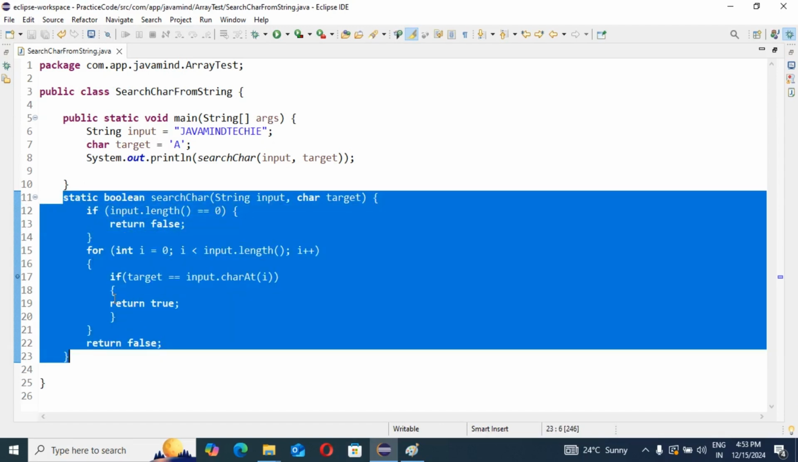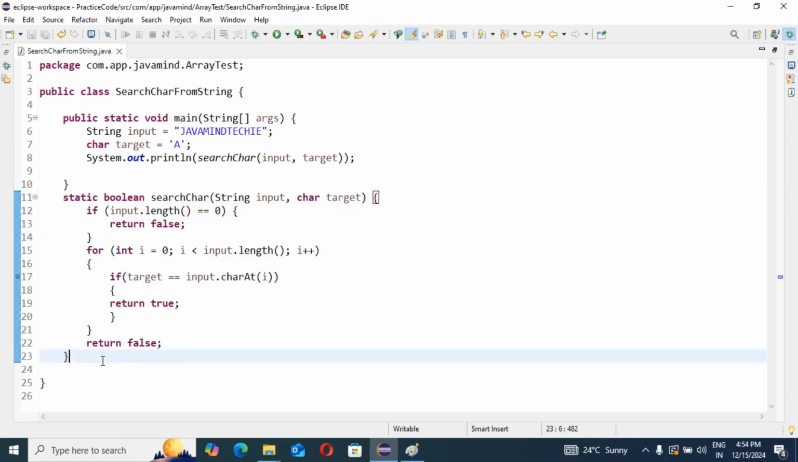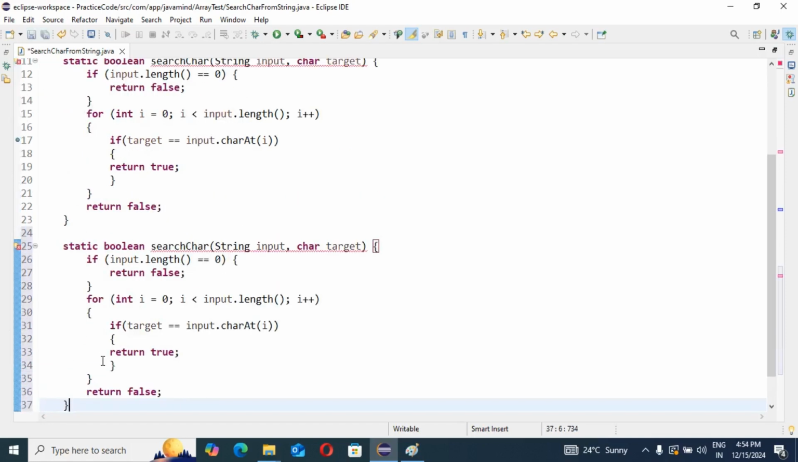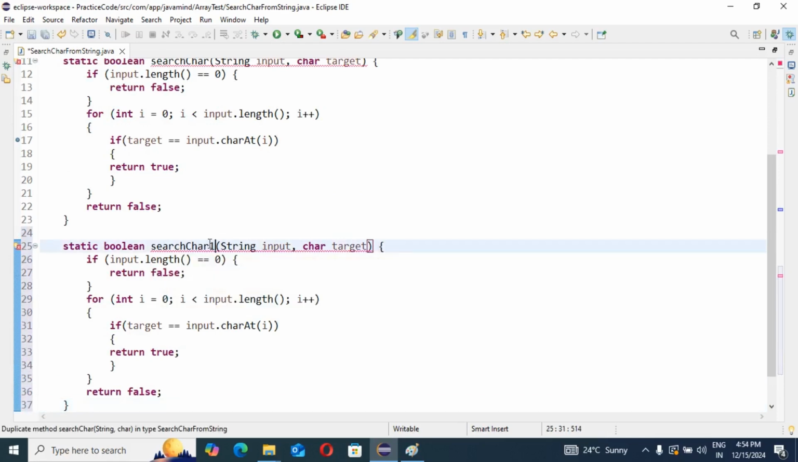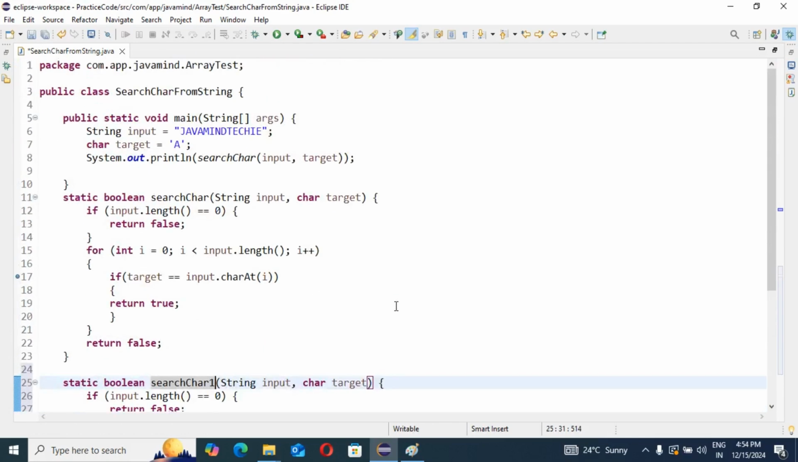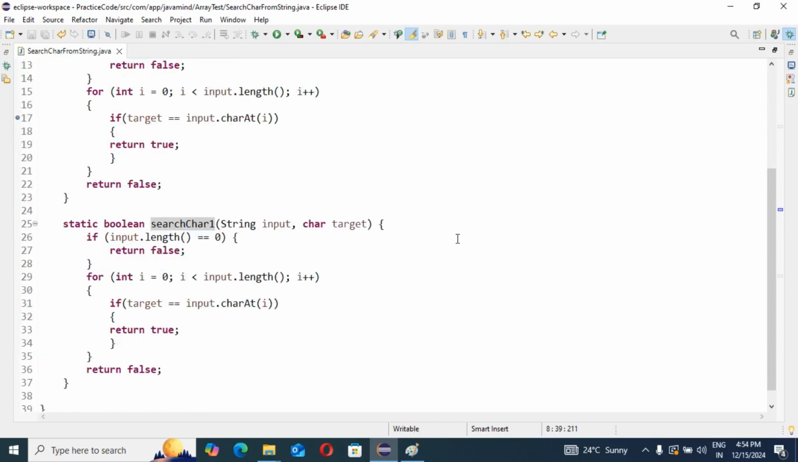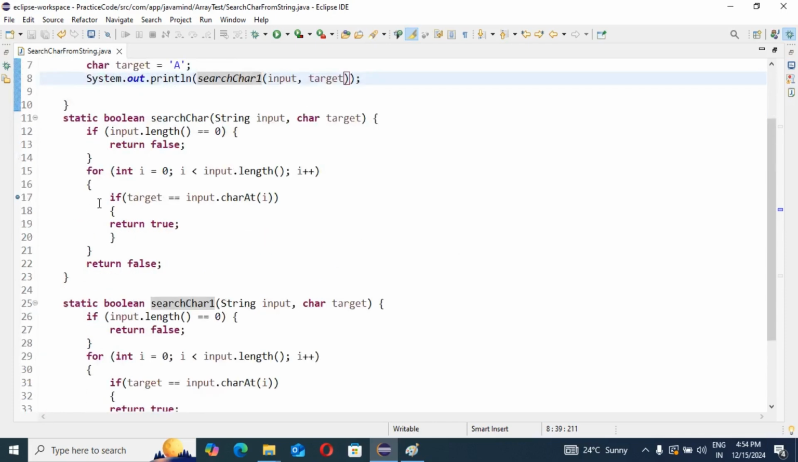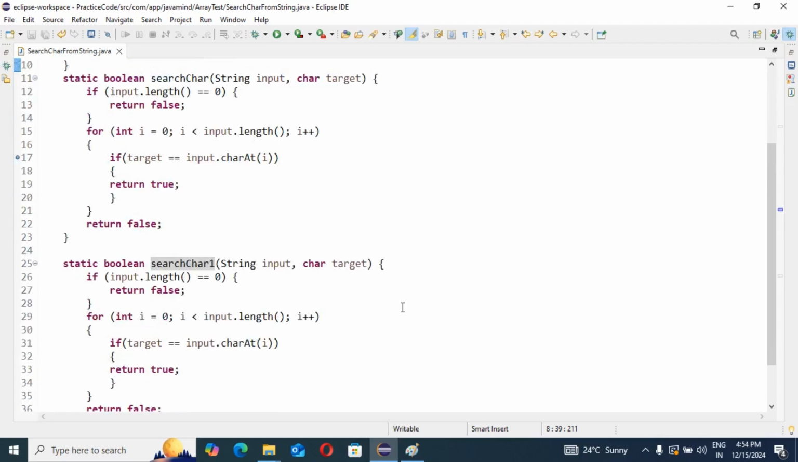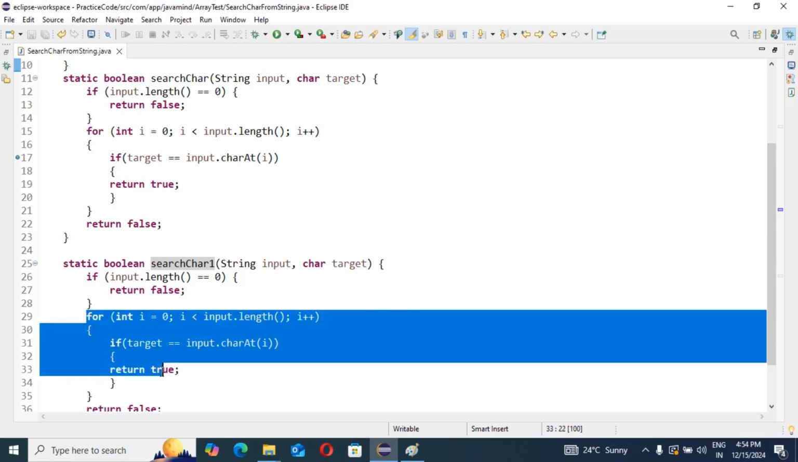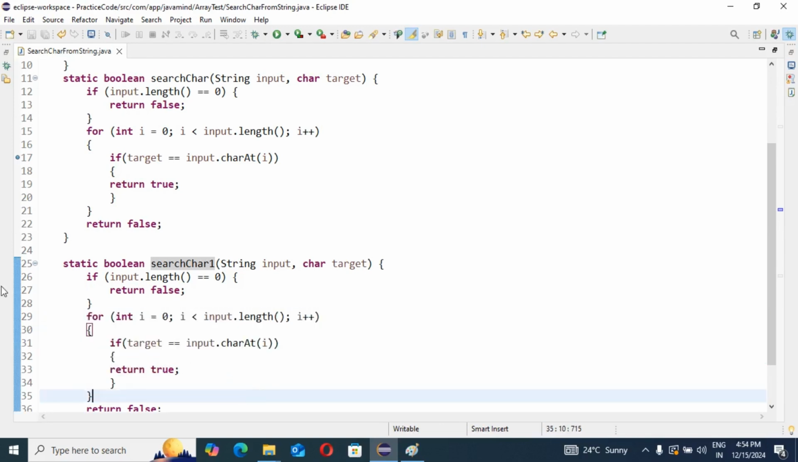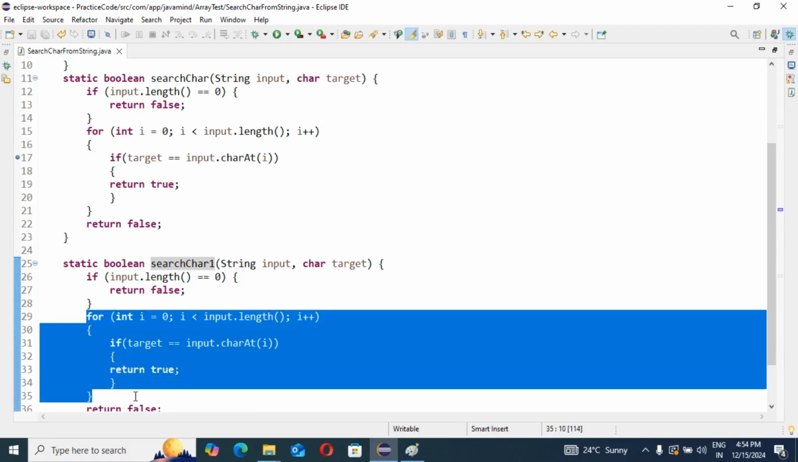Copy this. Come here. Paste. And changing the name of this method. Okay, I am calling this method. But I will make some modification, because this time I have used a normal for loop, but this time I am going to use an enhanced for loop. So this part I need to change. I need to remove this thing.